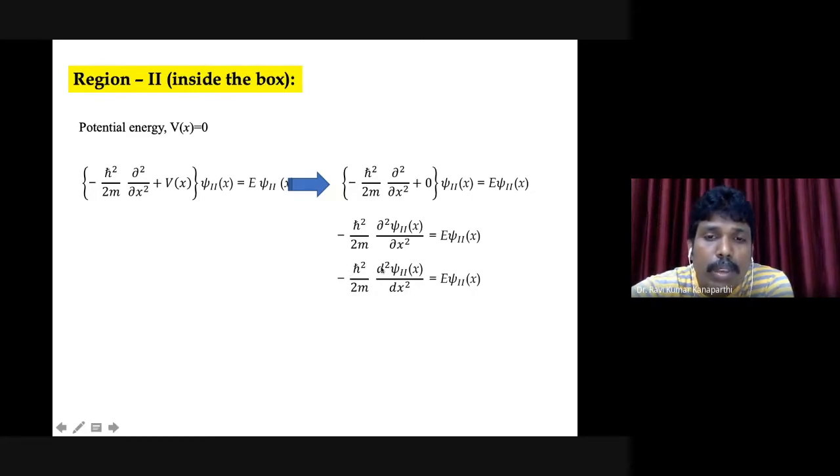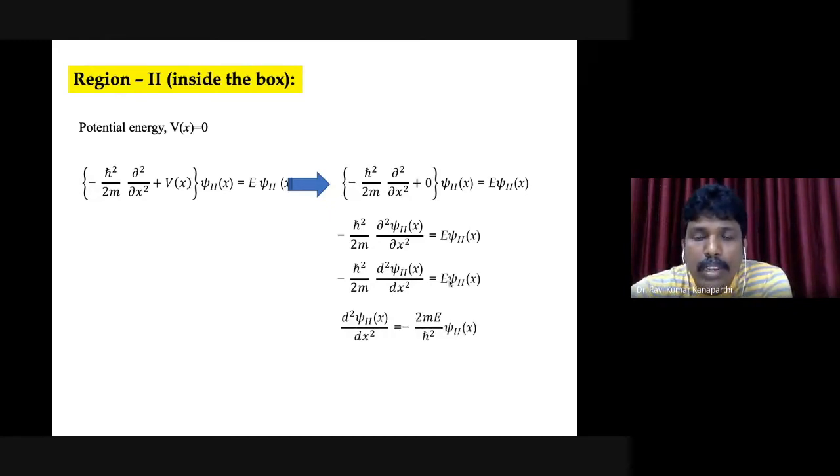Minus h cross squared by 2m d square psi2 of x divided by dx square is equal to E psi2 of x. That is the expression. So what is this expression? Have you seen this expression earlier? Okay, before going to that, maybe let me do one more small rearrangement.